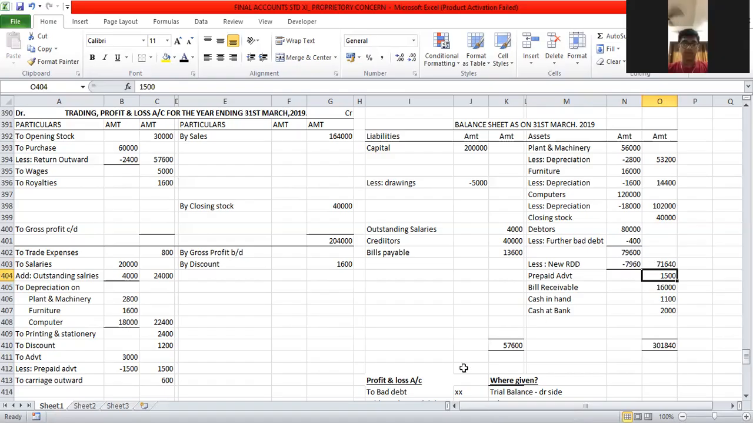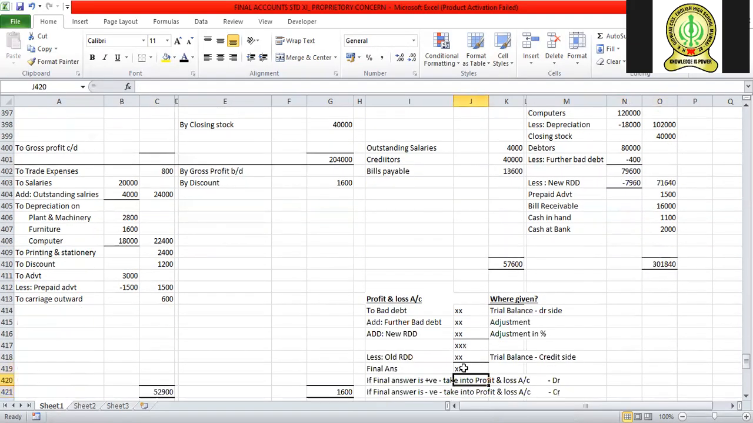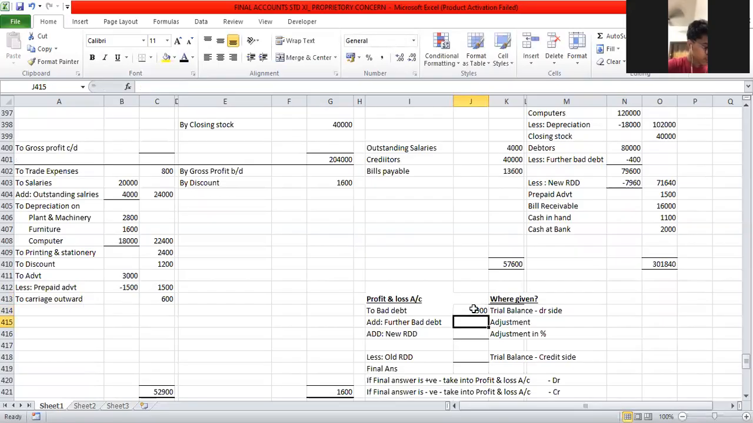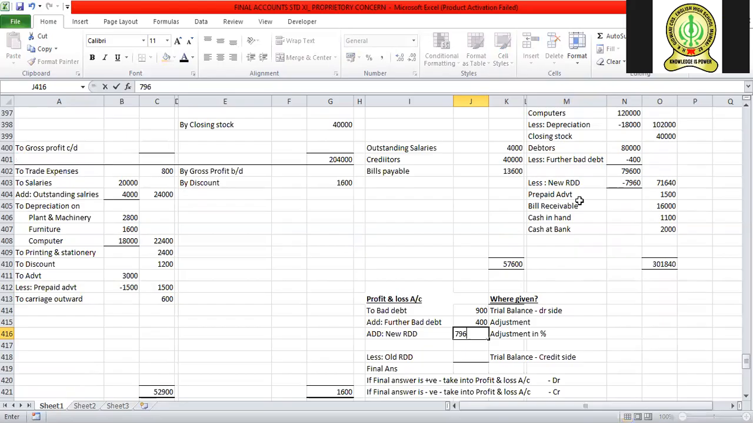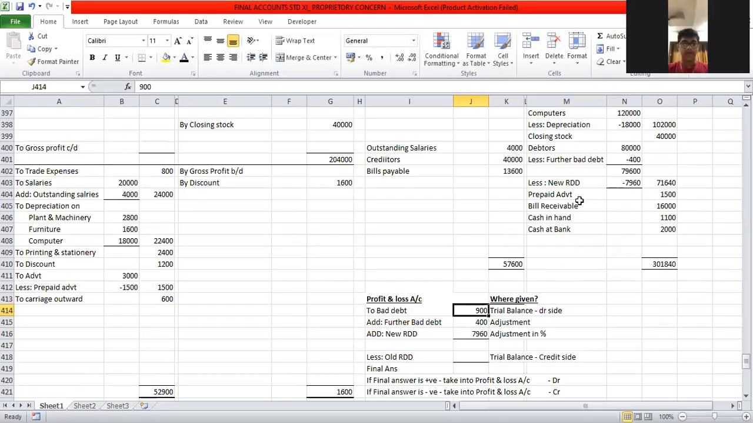Now the bad debt formula that we are using. We already learned this formula. Bad debt which is given in the trial balance debit side, look at that. How much is that? 900. Plus further bad debt we have already recorded here, that is 400. New RDD we have already calculated here, that is 7960. Can you see the screen?